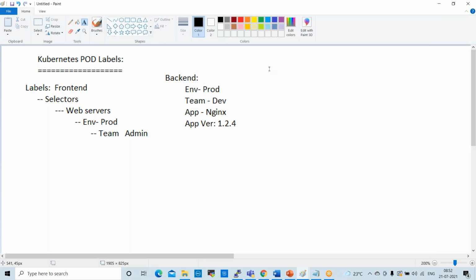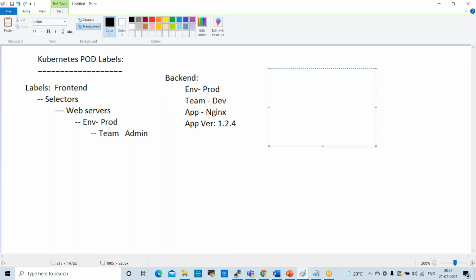This is front end, this is back end. DB also, every application will have front end, back end, and DB, right? The same way, a DB team.